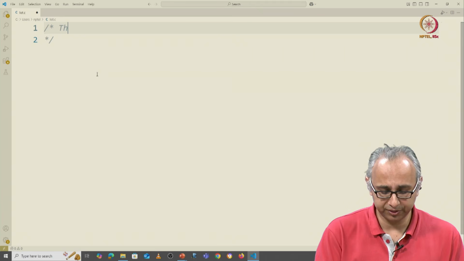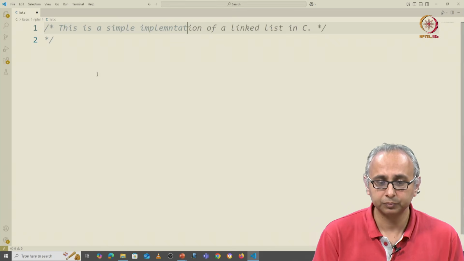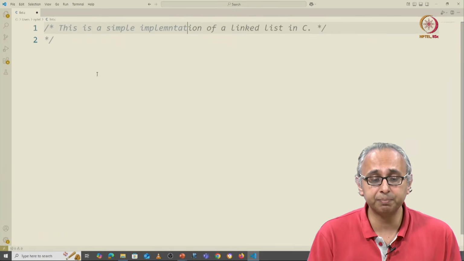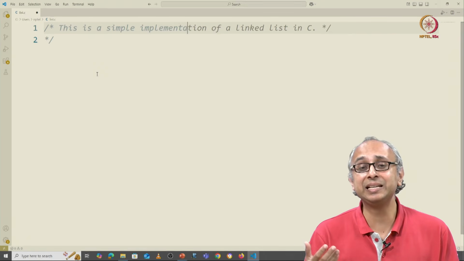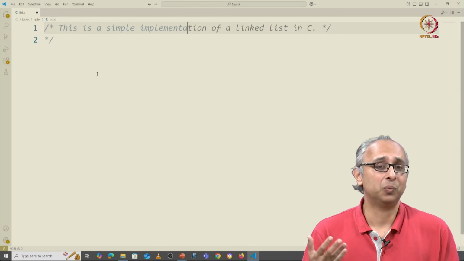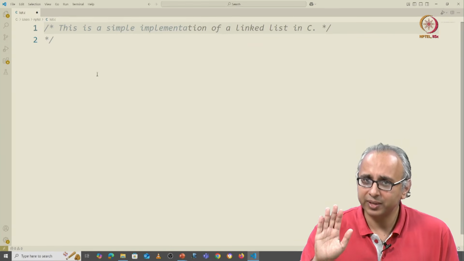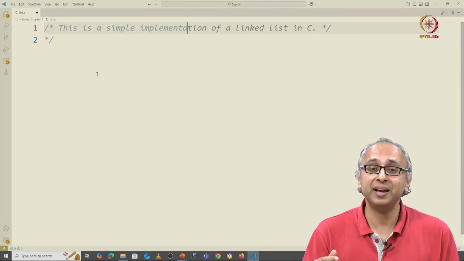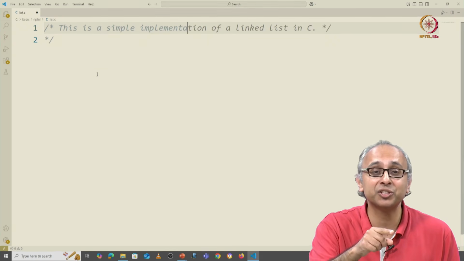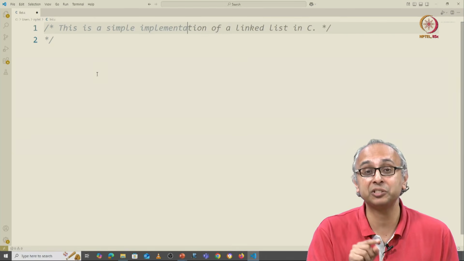So I'm going to say that this is a simple implementation, and it's suggesting a simple implementation of a linked list in C. What is a linked list? Well, that is a different data structure. That's not what we're going to do over here. My AI is suggesting a linked list because my file is called list.c.